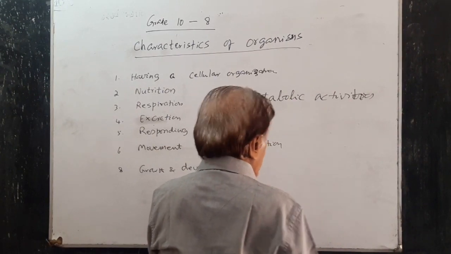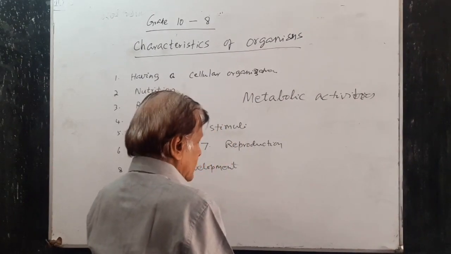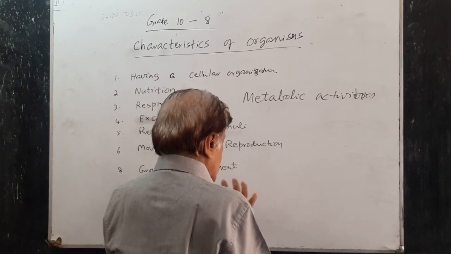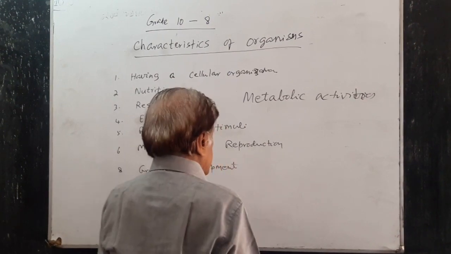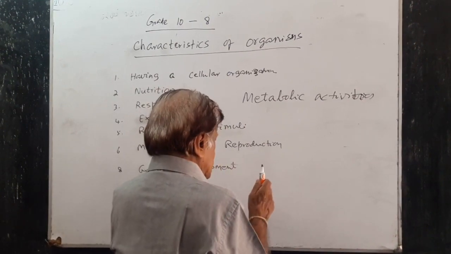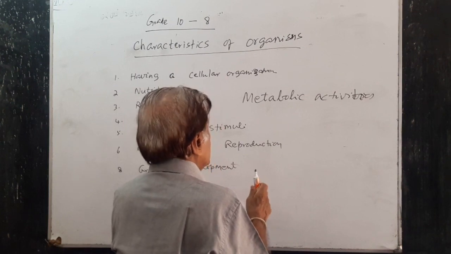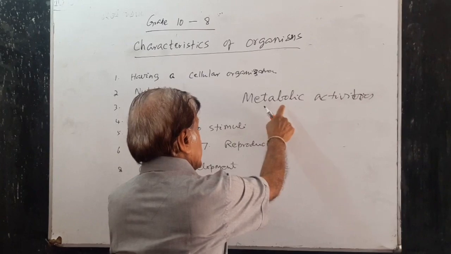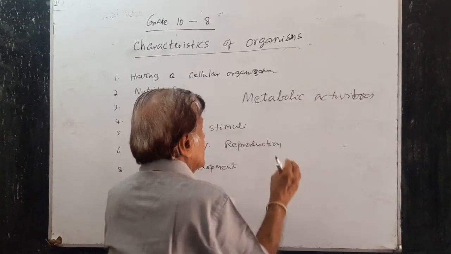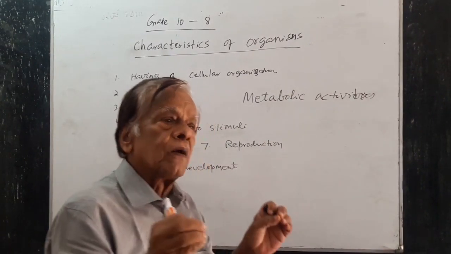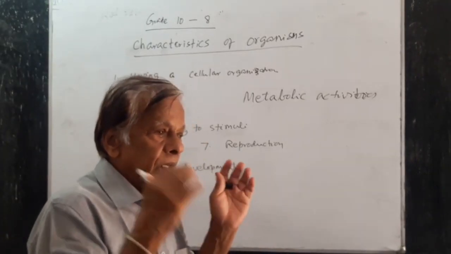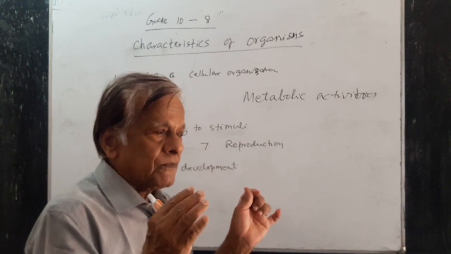Some substances we need, and some substances we do not need. When metabolic activities occur, substances which we need are secretory products.